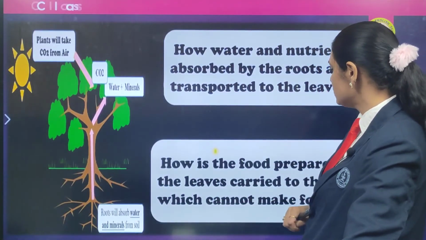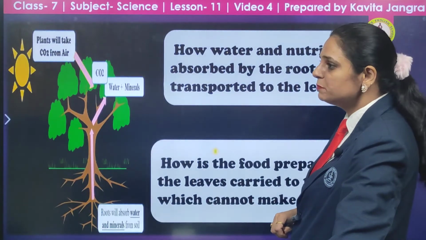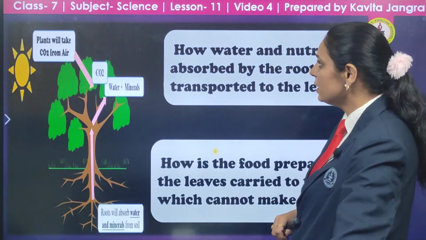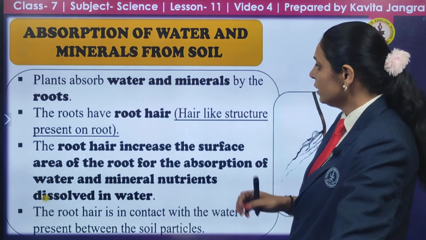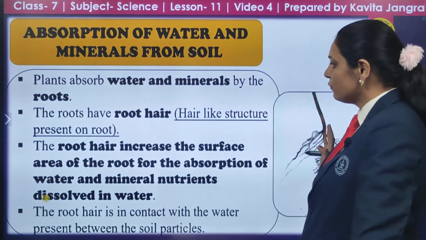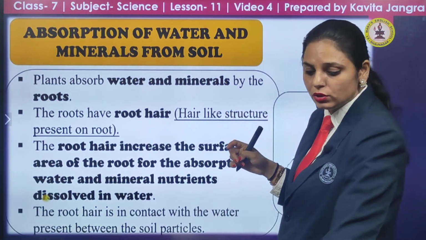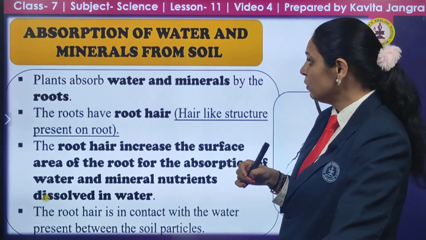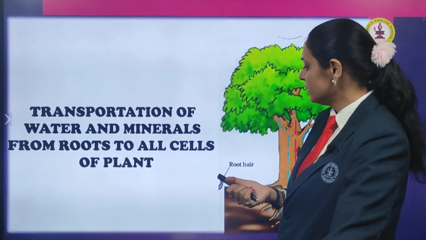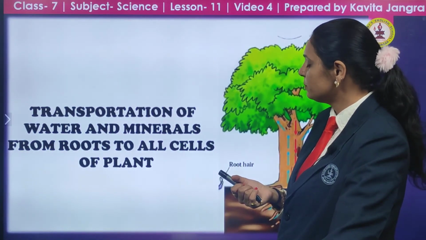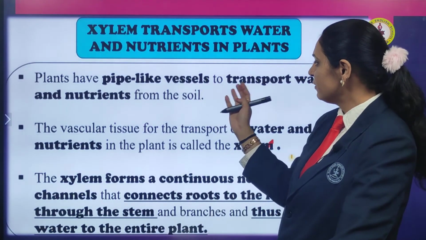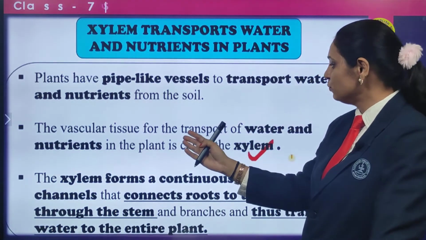How are water and minerals carried? They have special vessels, named xylem and phloem. The water and minerals are absorbed by the root hairs and transported to the whole plant. Let us discuss their special parts. Xylem are pipe-like vessels that transport water and nutrients.